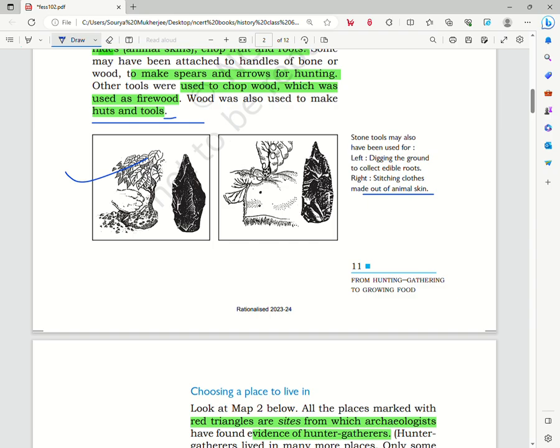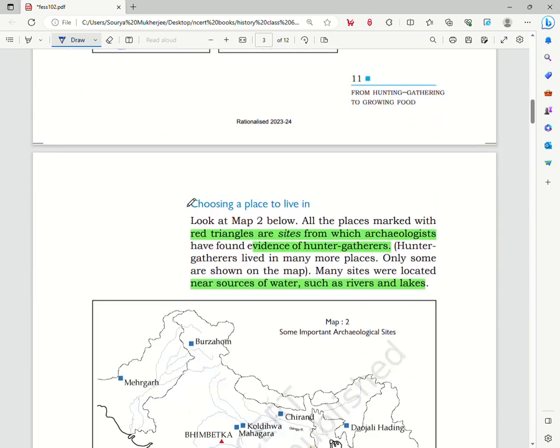So we see that here a person is using a stone tool to dig up the ground, and to collect the edible roots of a plant. And in this image we see that the person is using a stone tool to stitch clothes, using animal skins and so on. Now if we go to the next part, we see choosing a place to live in.